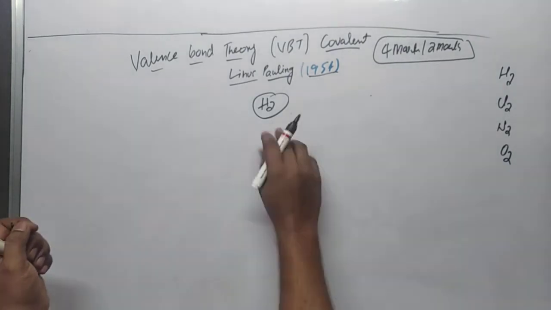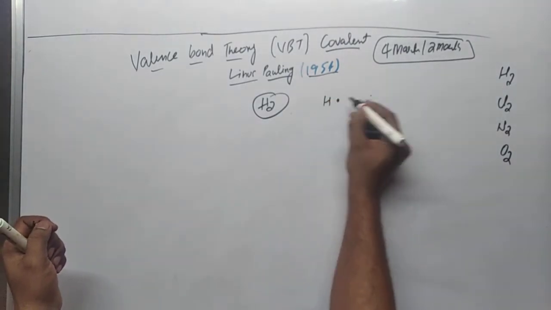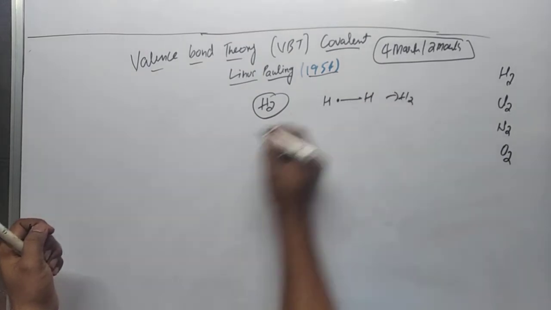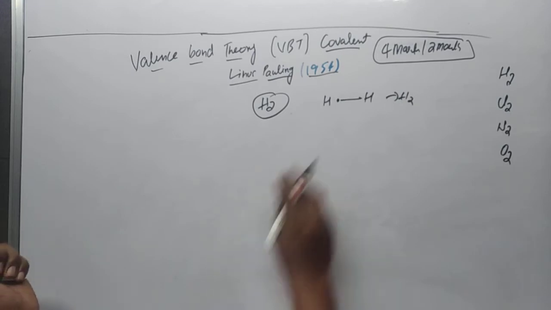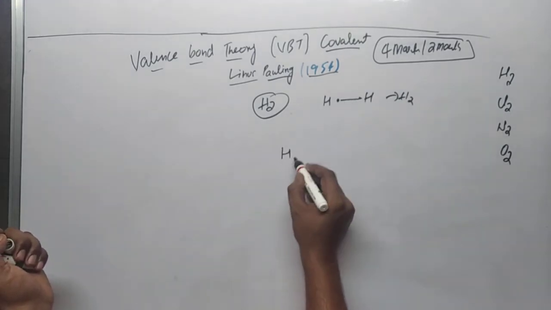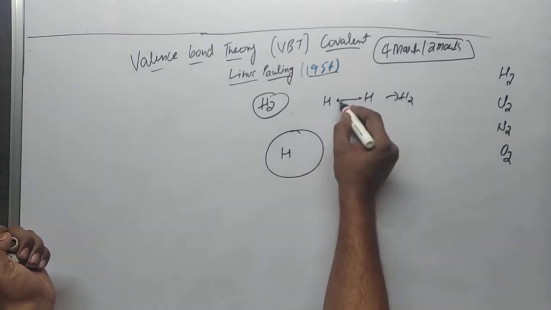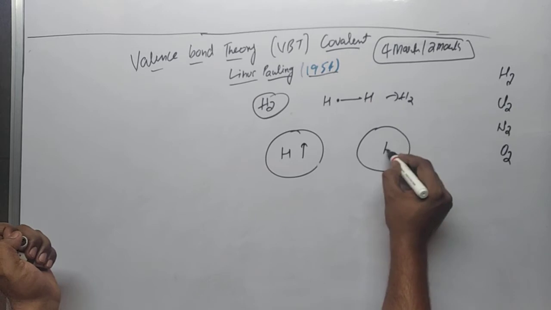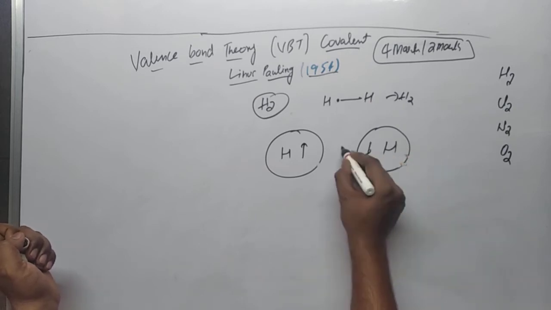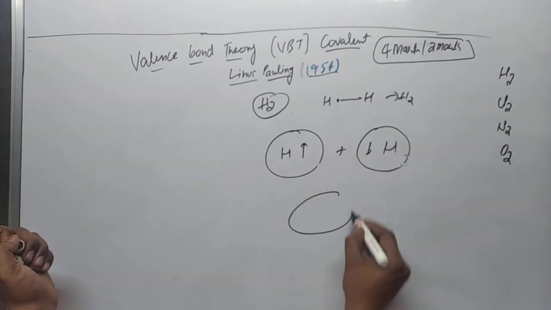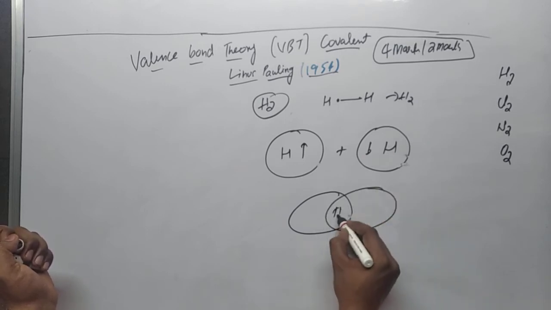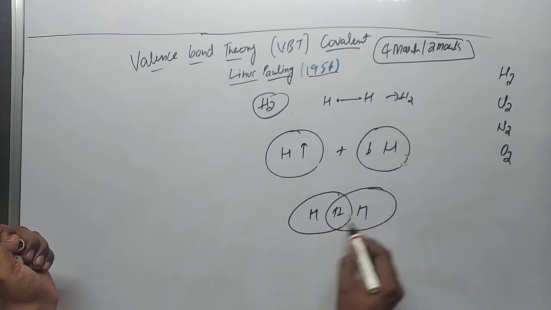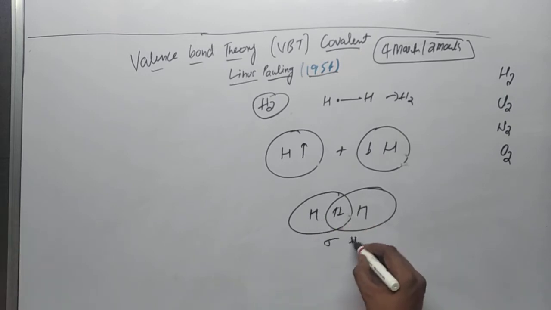So two hydrogens, as per the Lewis-Dot theory, we know that one electron is shared between them, and we get the hydrogen molecule. What actually happens: hydrogen has a spherical shape because it has one electron. Similarly the second hydrogen also has one electron. Now they get an end to end overlap, and electrons are shared between both the hydrogens. So here we get a bond known as sigma. This is the formation of H2.